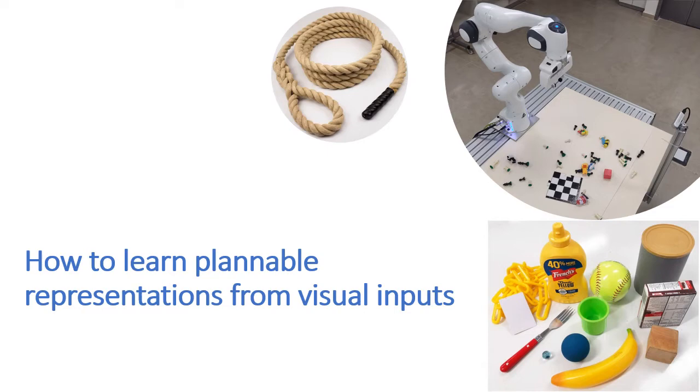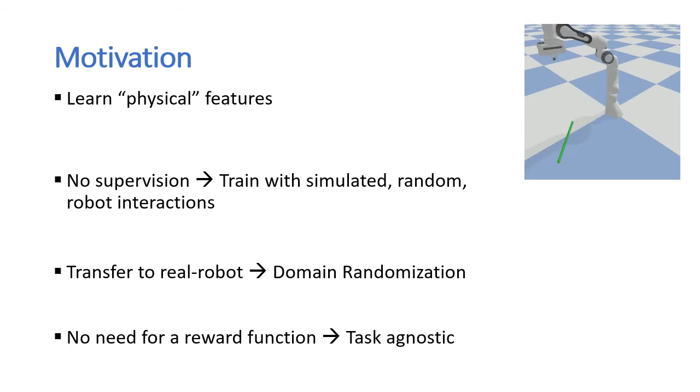We wish to learn good features that capture important properties of a scene, which may include deformable objects such as a rope, multiple objects, or objects with non-trivial geometries. We then wish to perform planning in the learned latent space. Good features for manipulation capture physical properties of a scene, such as positions, orientations, and relation between objects.